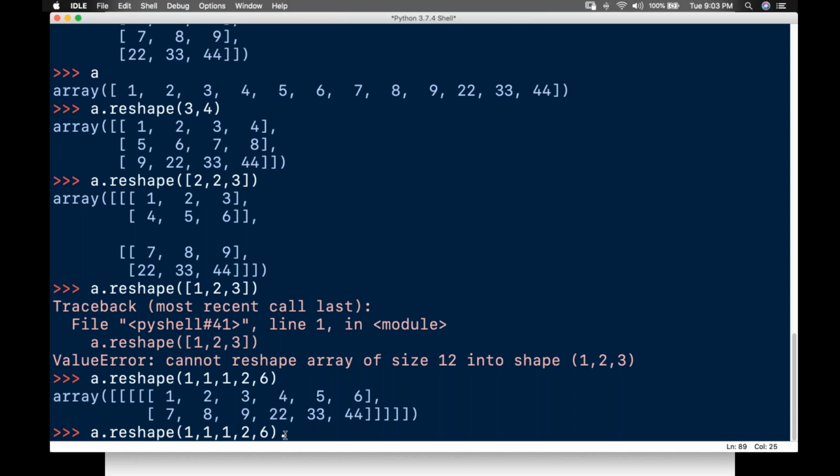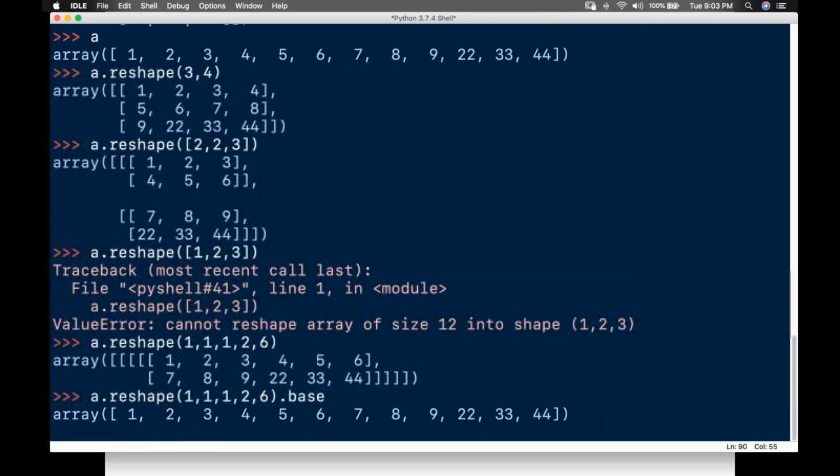So I'll check base, guys. If I check base and it is returning something, then it is viewing the original array. It is viewing the original array itself. It is performing on the original array, so this is the view of it.